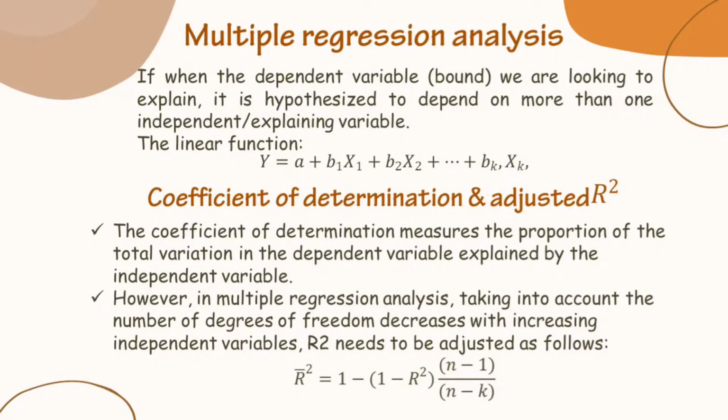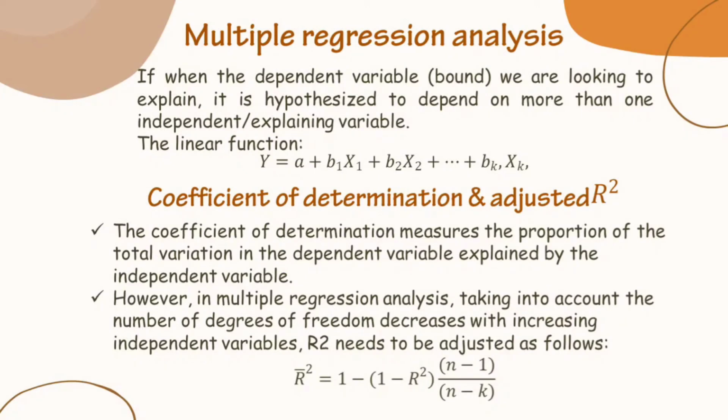Coefficient of determination and adjusted R squared. The coefficient of determination measures the proportion of the total variation in the dependent variable explained by the independent variables. However, in multiple regression analysis, taking into account that the number of degrees of freedom differs with increasing independent variables, R squared needs to be adjusted as follows.